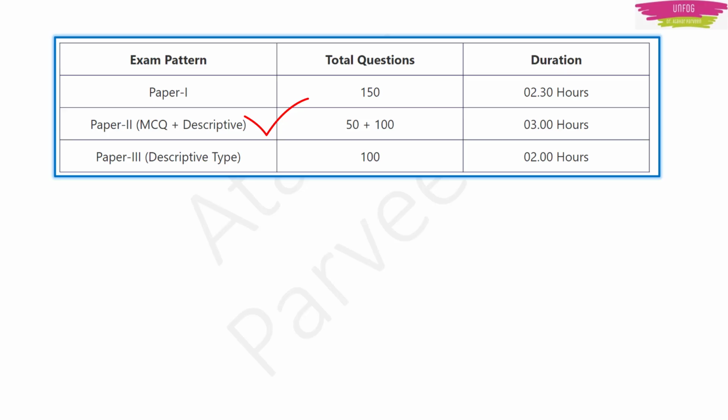The time duration for paper 1 was 2.5 hours. For paper 2, they will give you 3 hours to write this exam. And paper 3 will be our Kaddaya Kannada descriptive paper. It will be of 100 marks and 2 hours time will be given. Now let's talk in detail about what will be there in paper 1.